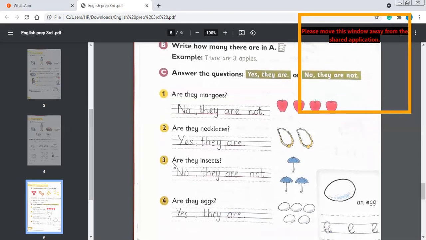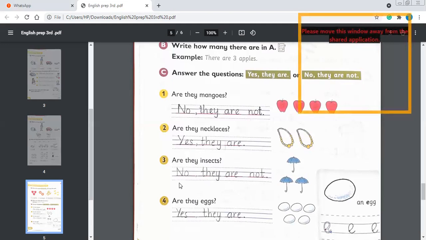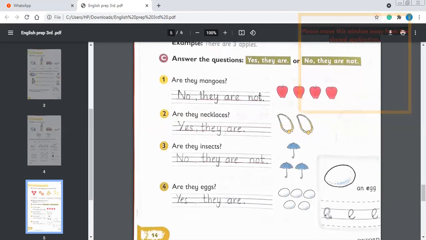Number 3 is, are they insects? No, they are not, because these are the umbrellas, as we can see in the pictures. These are umbrellas, but these are not insects. No, they are not. Okay, are they eggs? Yes, they are eggs. Yes, they are. You will trace it over here.